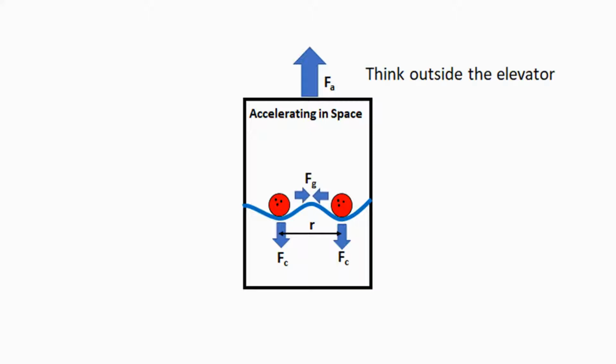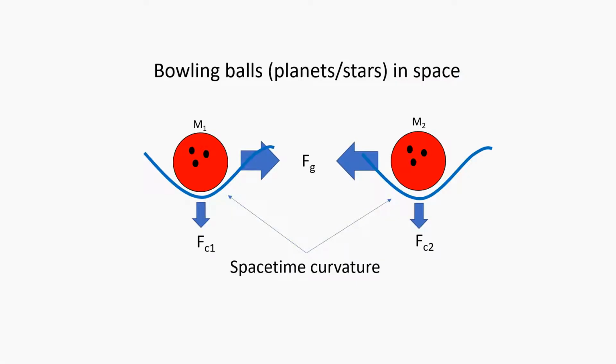Now the result of this curvature should be a seemingly attractive force between the bowling balls as they attempt to minimize the curvature of the fabric, this force being analogous to that of the gravitational force, driven by minimizing space-time curvature between all objects of mass.